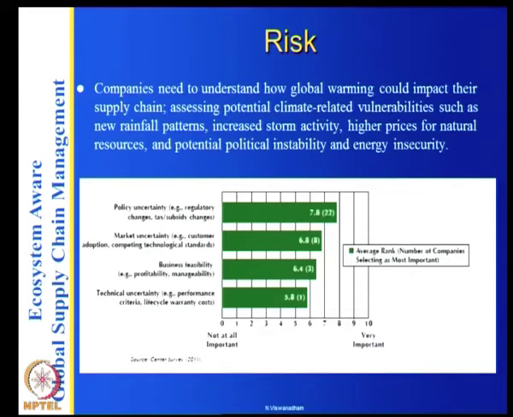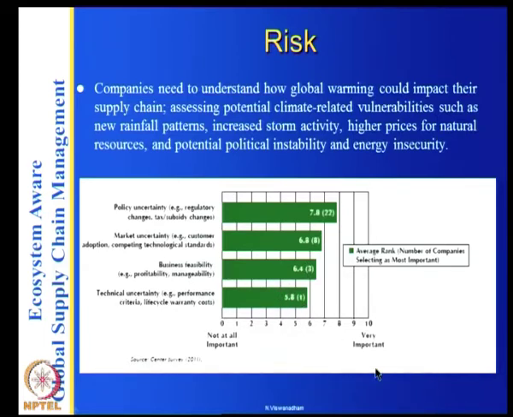So what this survey found is that the risk is 7.8 for policy uncertainty, 6.8 for market uncertainty, 6.4 for business feasibility, and 5.8 for technical uncertainty.